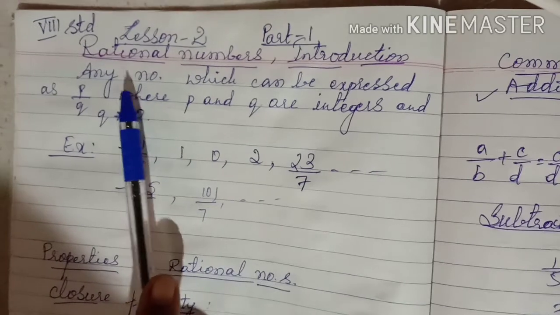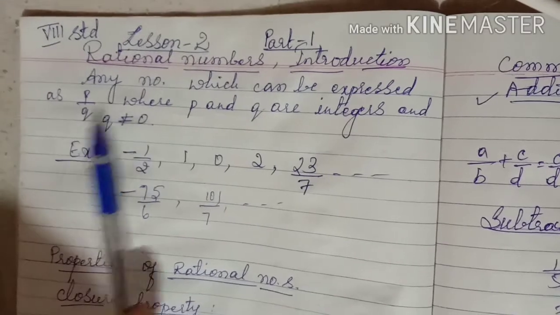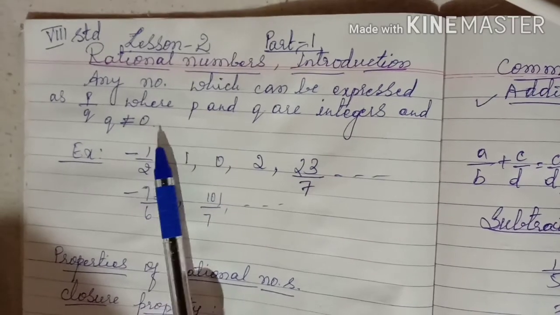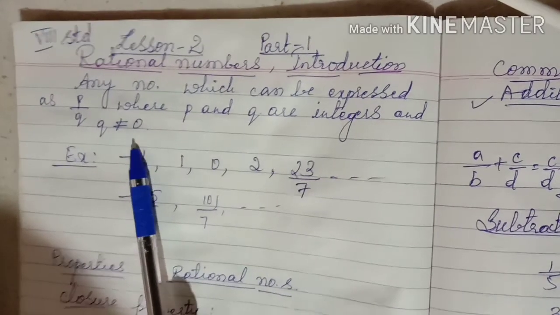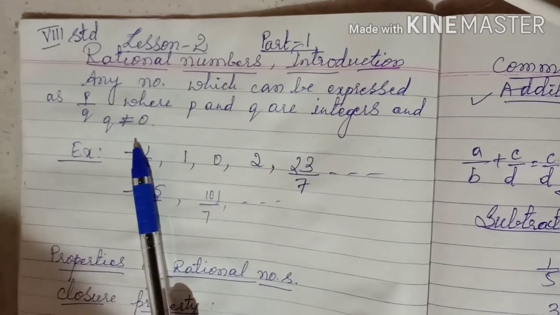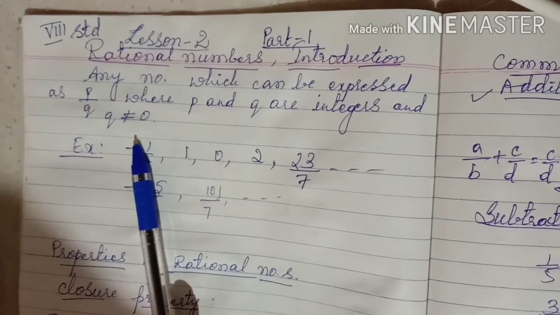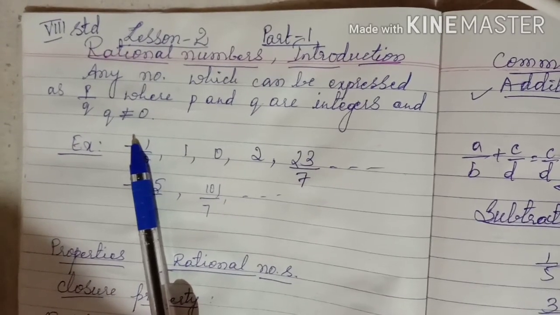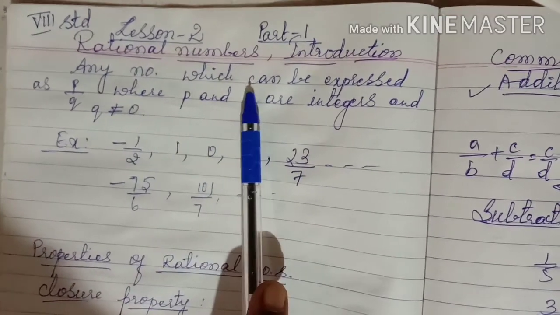Now let us see what are rational numbers. Any number which can be expressed as p by q, where p and q are integers and q not equal to 0. And children, the numbers I told now, natural numbers, integers, whole numbers, all together if you put, we get rational numbers, that is including fractional numbers also. Fractional numbers, you know, 1 by 2, 3 by 2, minus 5 by 7, all these numbers are fractional numbers. So together they are called rational numbers, I told.